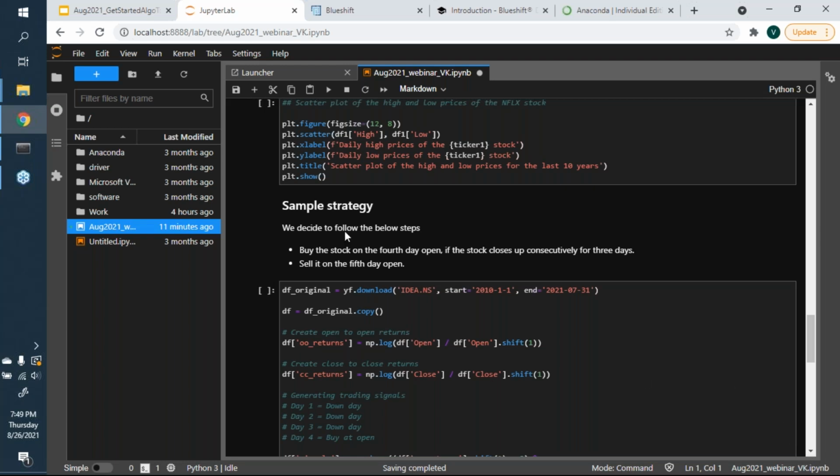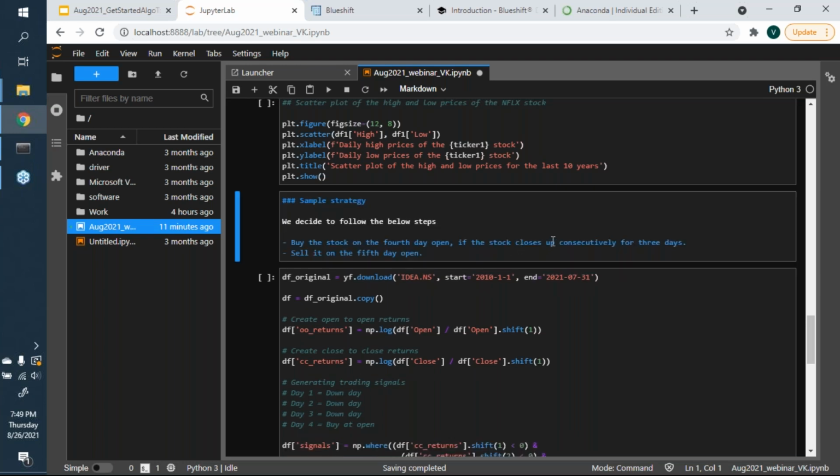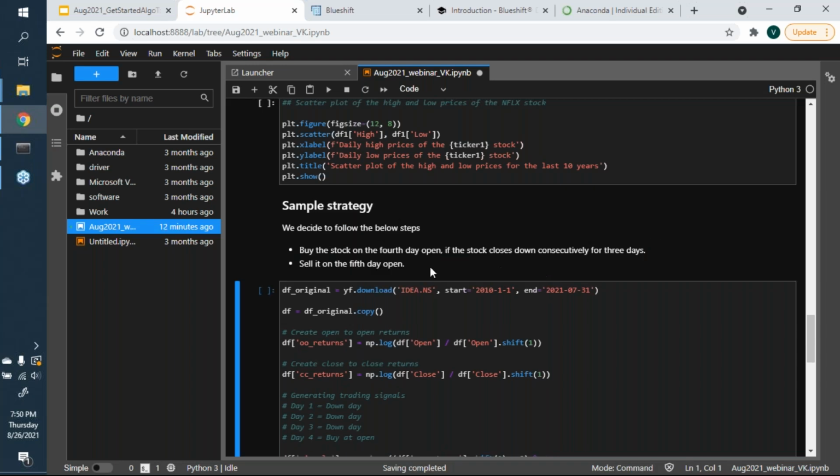Here we follow these steps, which one could think of as a mean reversion approach to how assets move. We will buy the stock on the 4th day at open if the stock closes down, not up, consecutively for 3 days, and we want to sell it on the 5th day.